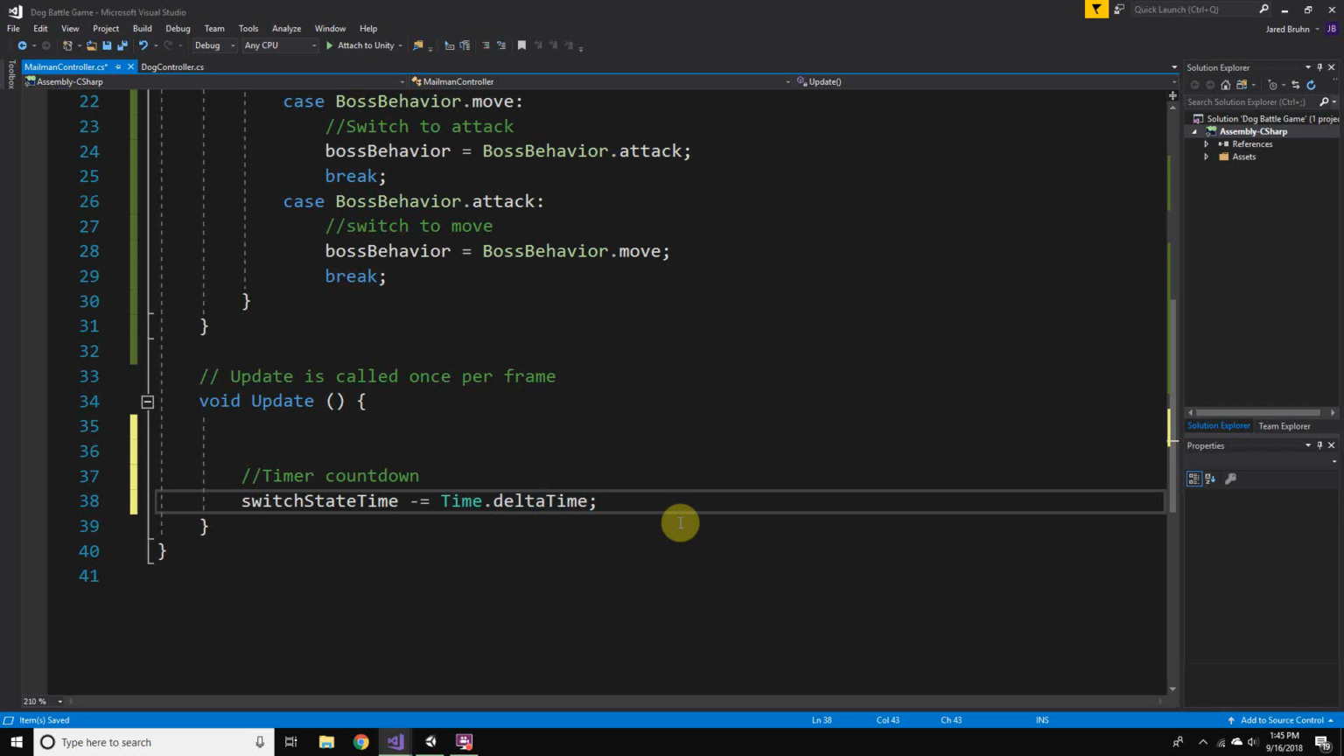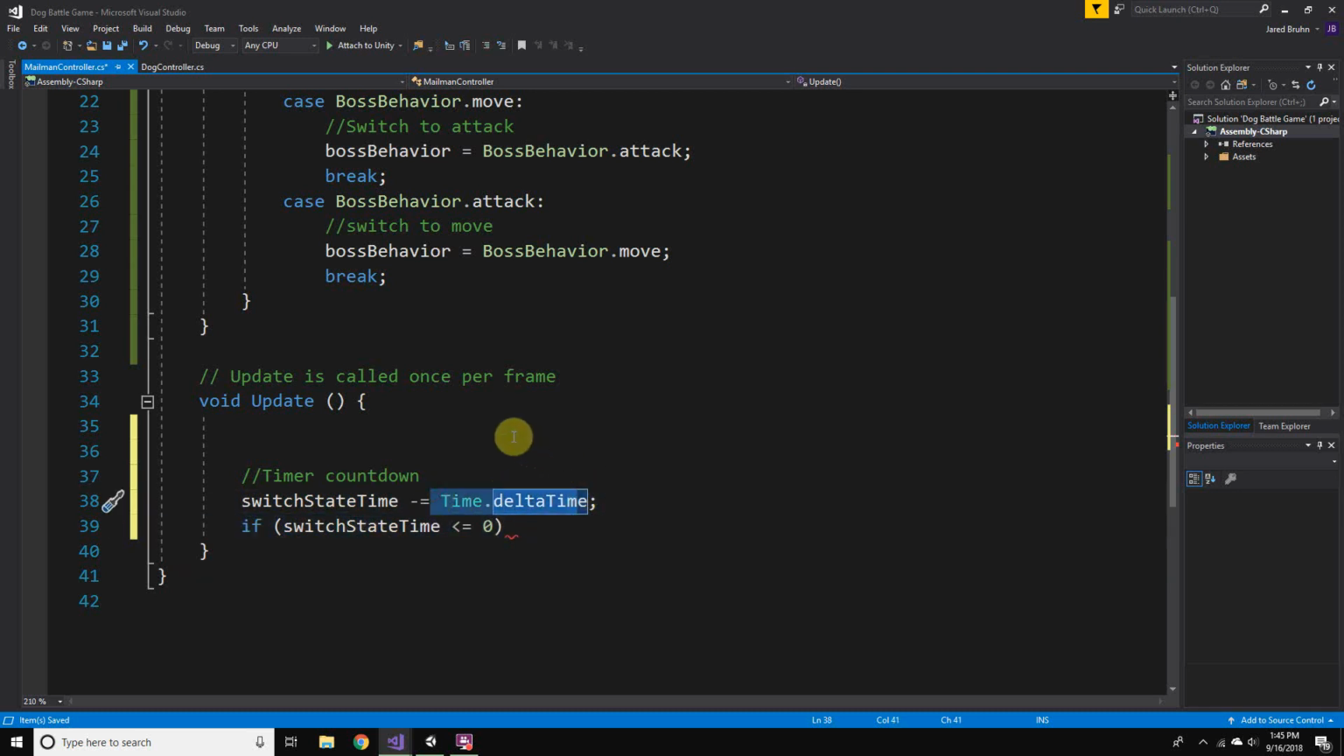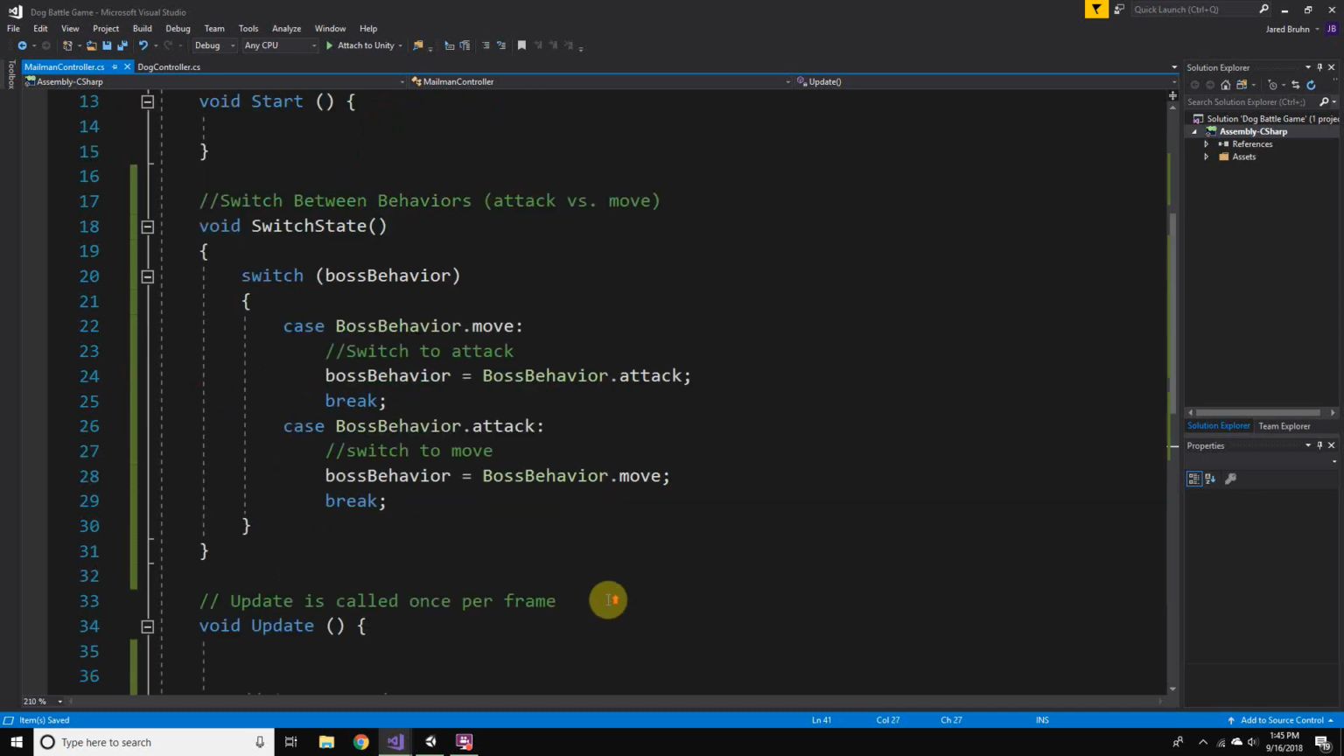and so that goes down, and if switch state time goes below 0, then we want to trigger the switch state. So we'll say if switch state time is less than or equal to 0. We don't want to just say equal to, because this could go down below 0, so we want to also include less than. So if this is true, then we want to call our function switch state.